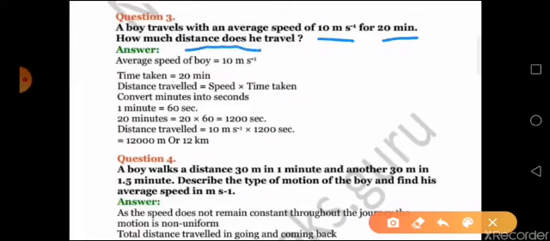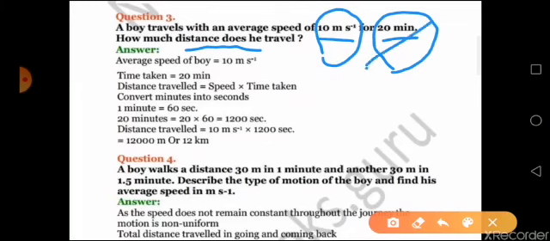Now when you come to this question, you can see that the speed is in meter per second. Time is given in minutes. So you have to convert this time to seconds, and then only you have to start with your numericals. Now keeping that in mind, average speed is given 10 meter per second. Time taken is given to be 20 minutes. That 20 minutes you first convert it to seconds, and then you go for your equation.